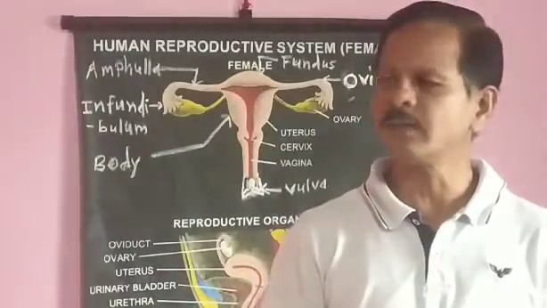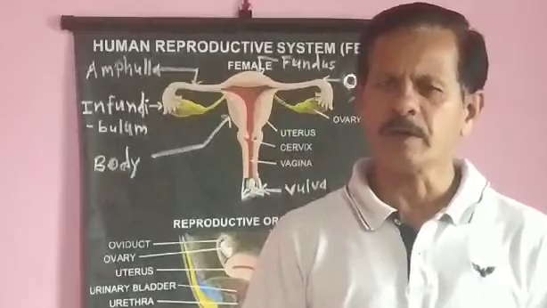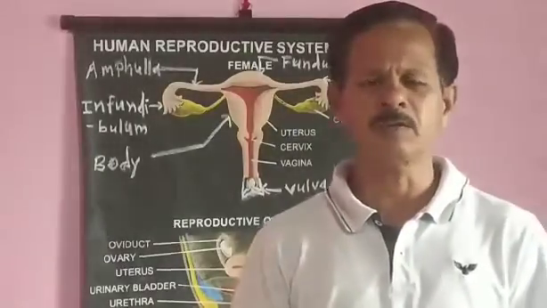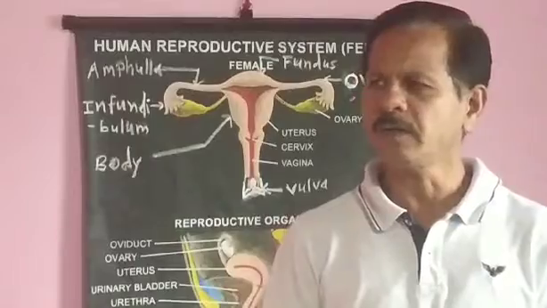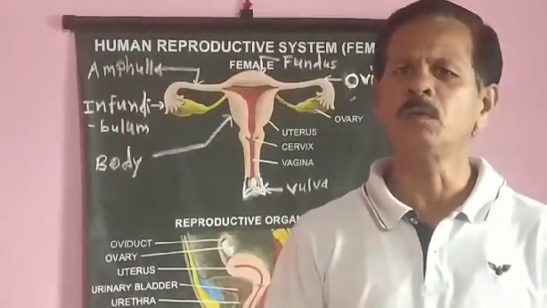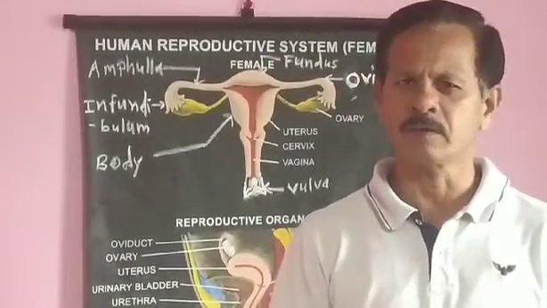The process of oogenesis in the ovary of a female baby takes place before her birth. By the end of 12 weeks of development, the ovary is fully formed and it contains about 2 million primordial follicles.